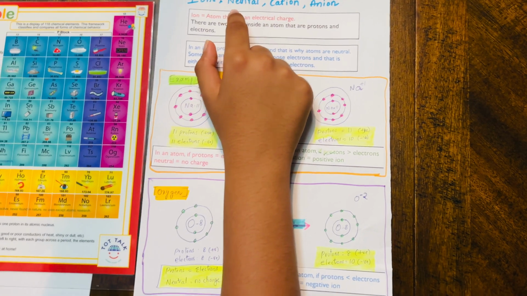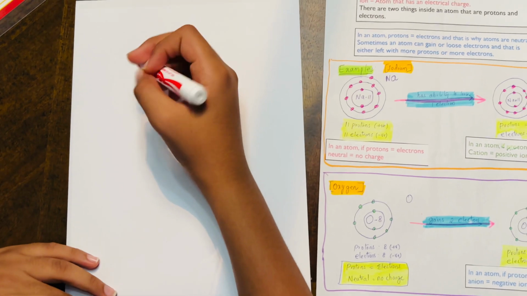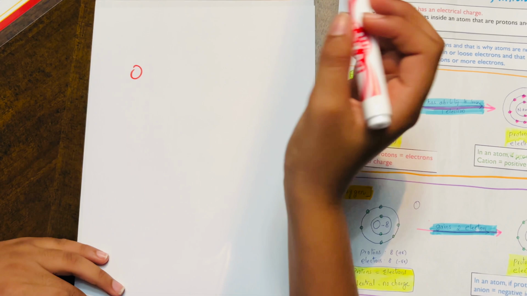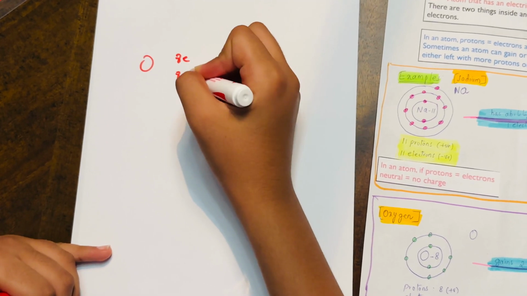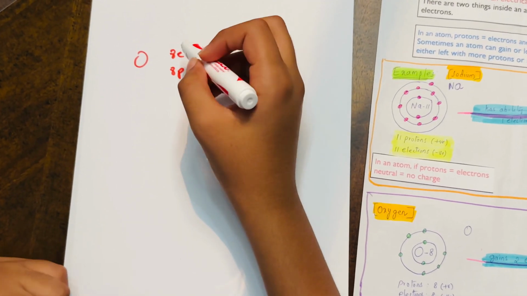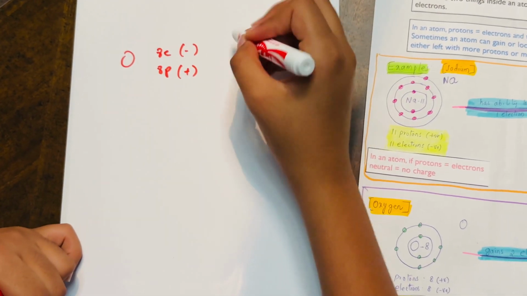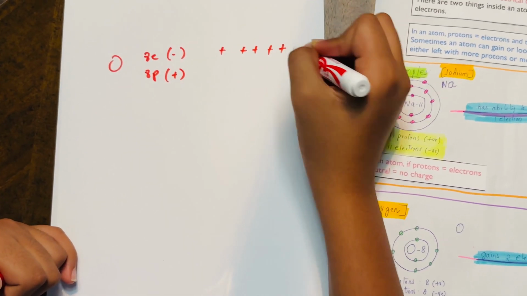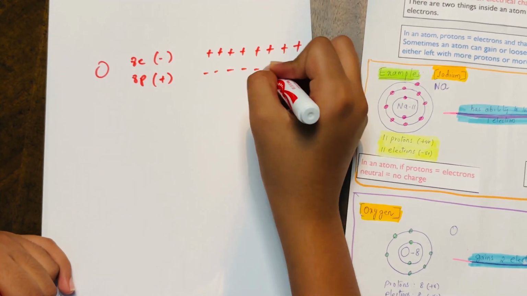First, let's start with neutral. Neutral is pretty self-explanatory. That means they have no charge. Let's just take oxygen. Oxygen has the same amount of electrons as there are protons, meaning that if it has 8 electrons, it must have 8 protons. 8 electrons are negative and 8 protons are positive. If we were to do this visually, we would get 1, 2, 3, 4, 5, 6, 7, 8, and then 1, 2, 3, 4, 5, 6, 7, 8.